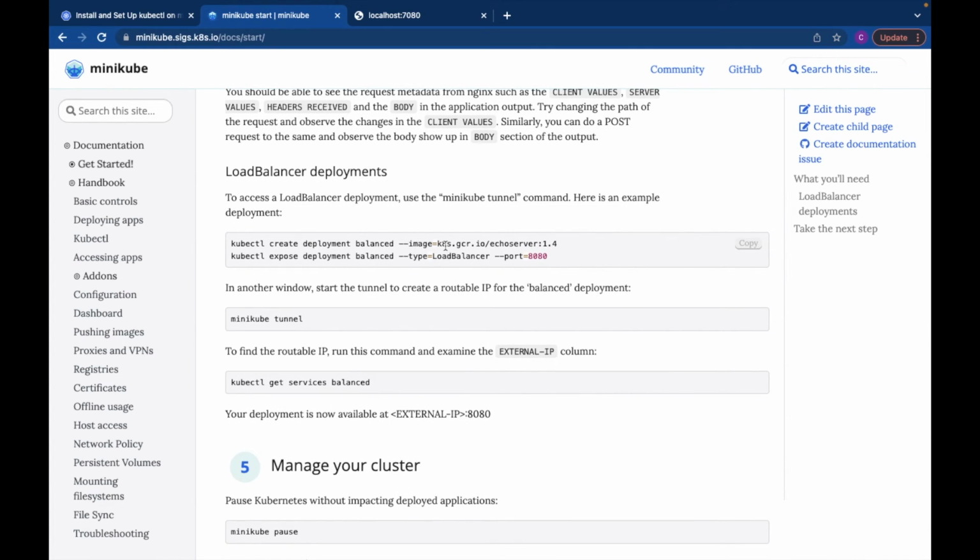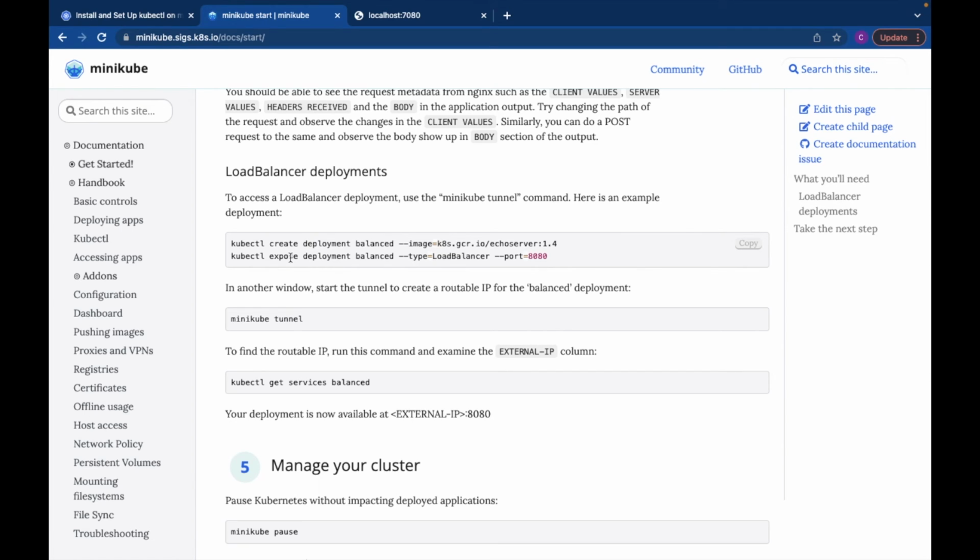Now there are LoadBalancer deployments available, so we can copy these two commands. The first command creates the deployment, the name is balanced, and it is using the image kubernetes.gcr.io/echoserver:1.4.